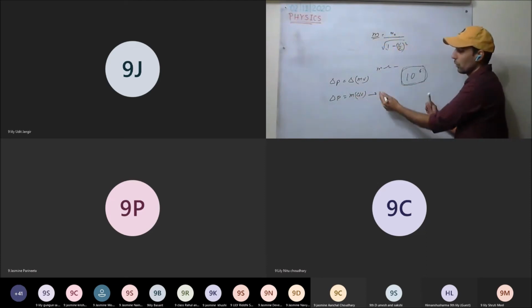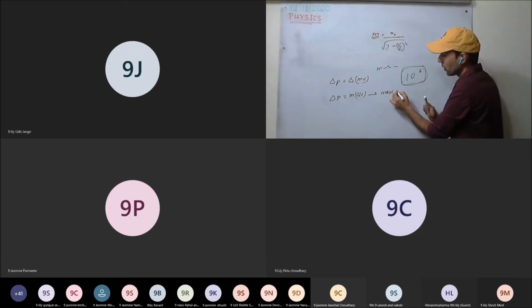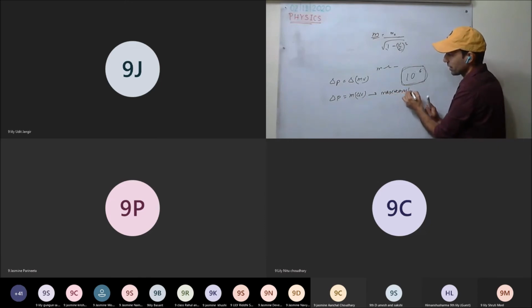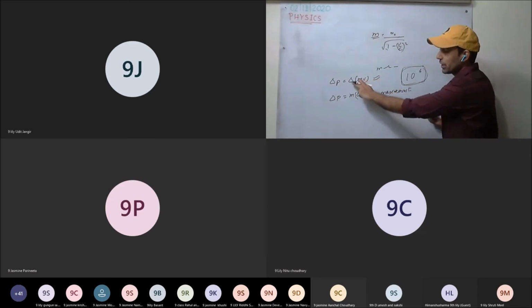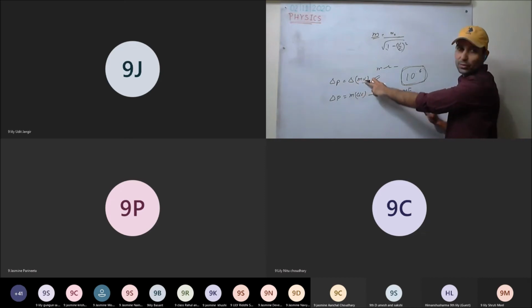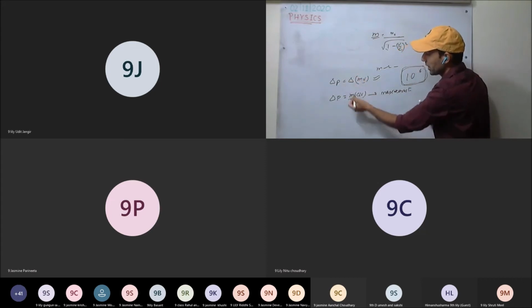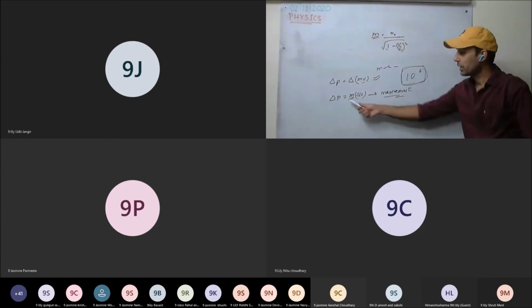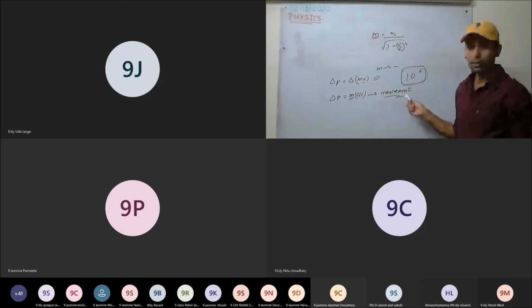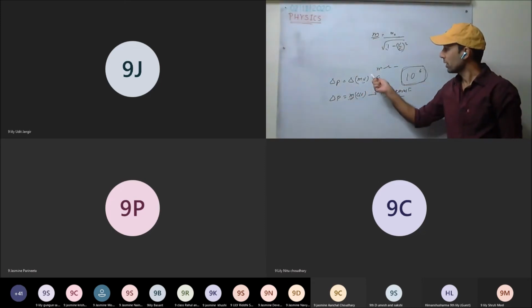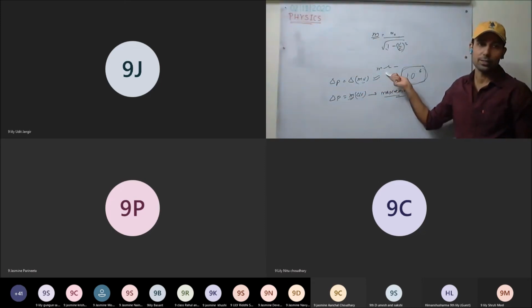These equations hold true only when mass is constant. Here, there can be a change in mass and a change in velocity, but we have simplified it saying mass remains constant, so we can take it out. So this equation holds true only when mass is constant. This equation is for any body.